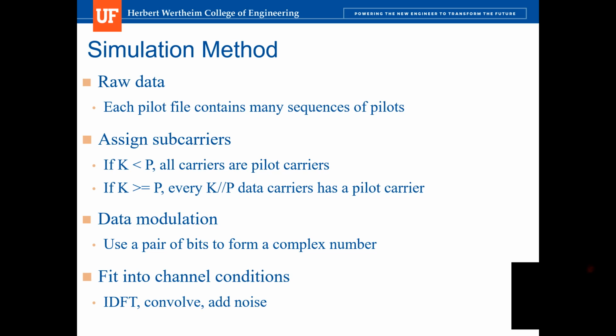In this step, we just randomly generate a bit sequence as the data sequence that we want to transmit, and we form complex numbers from this sequence. The way to do that is we align every 2 adjacent bits in this sequence to form a pair. We use one bit in this pair as the real part, and the other bit as the imaginary part. In this way, we can form a complex number, and the complex numbers that we get are put into the data carriers.